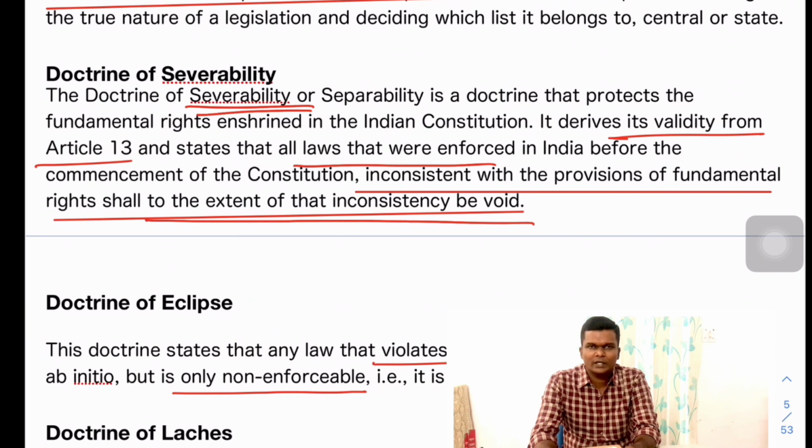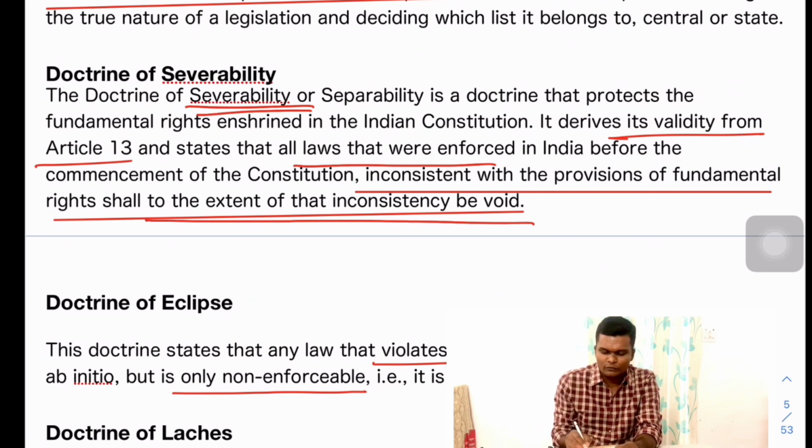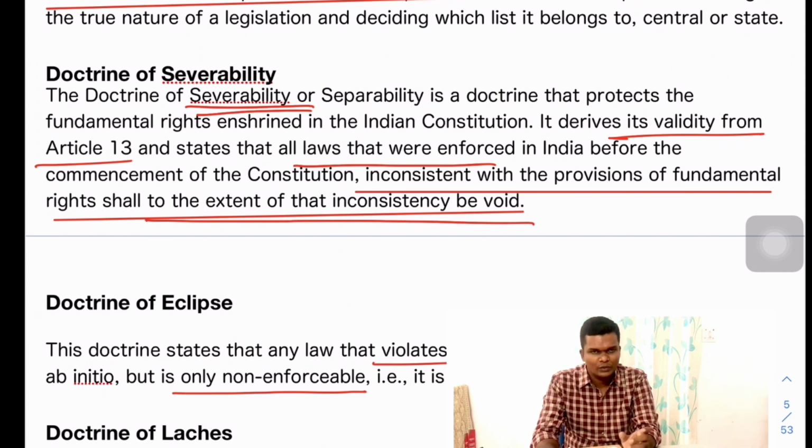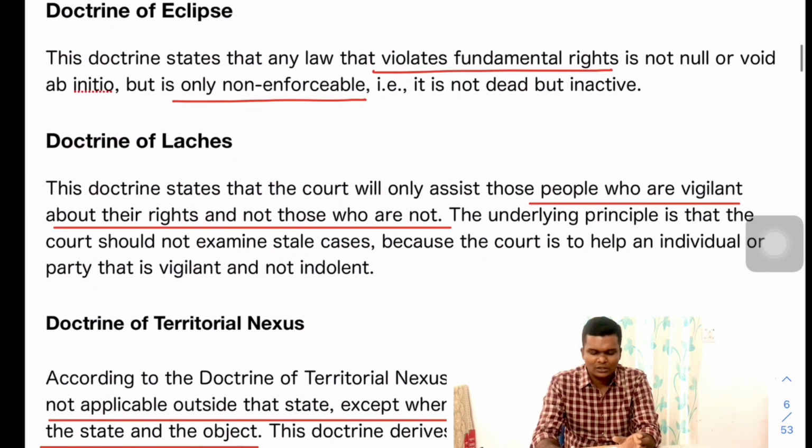It derives its validity from Article 13 and states that all laws that were enforced in India before the commencement of the Constitution, which are inconsistent with the provisions of the fundamental rights, are to be considered void. Okay, so this is the doctrine of severability.